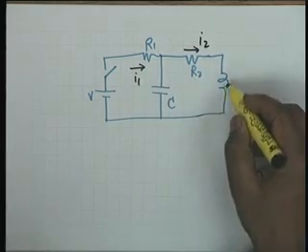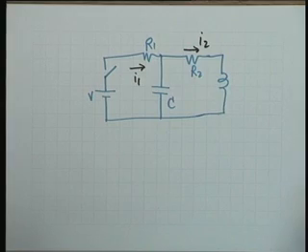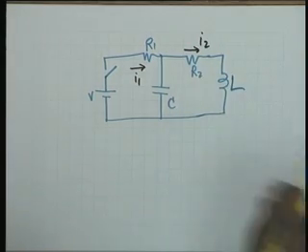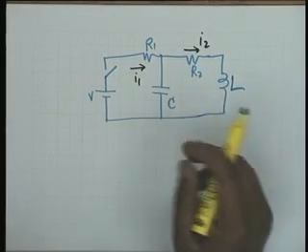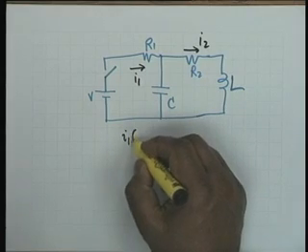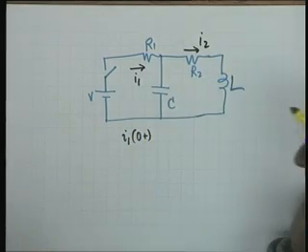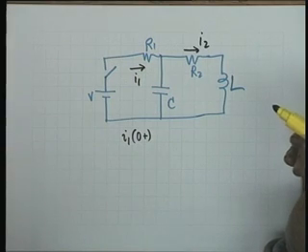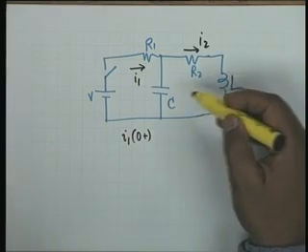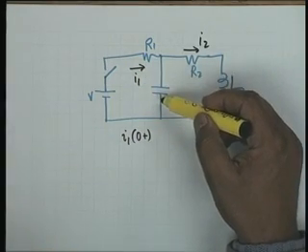Now, we do not have to do anything else, we can simply appeal to the physical conditions and find out initial conditions. For example, I1 0 plus, we of course assume that inductor and capacitor are initially relaxed, that is I2 0 minus is 0 and the Vc 0 minus is 0.